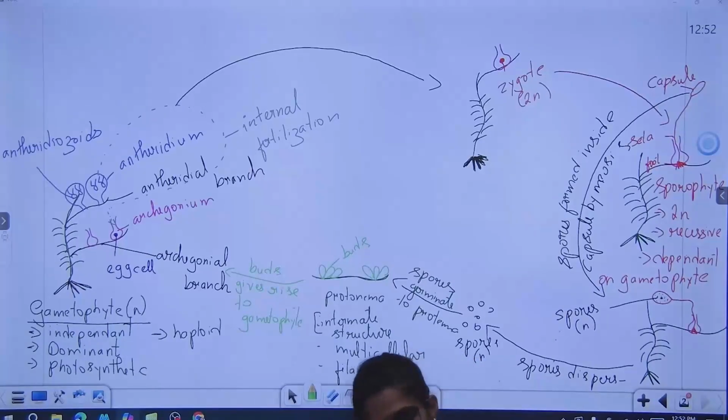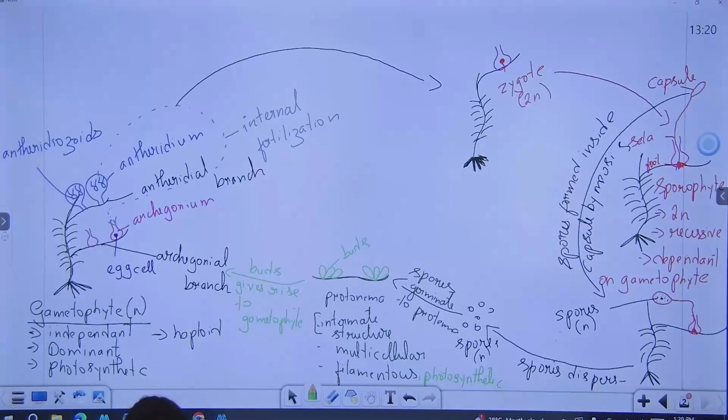Protonema will be haploid. Fertilization was in water. Later process and all was on the land. So the antherozoids travel in the water. Okay. Now put two columns. Let's see the difference of the two classes. So I told you we are not going to study the third class. Okay. So put two columns. In one column write liverwort, in the other moss.